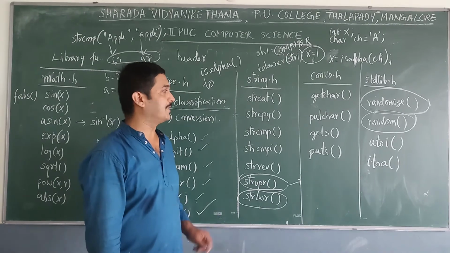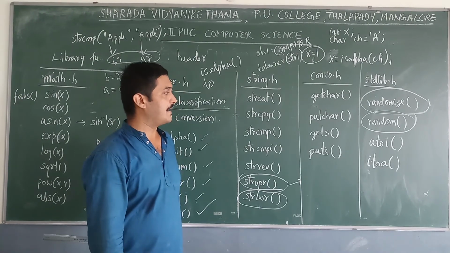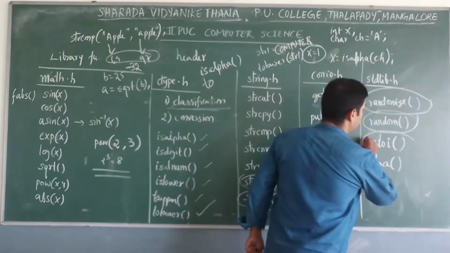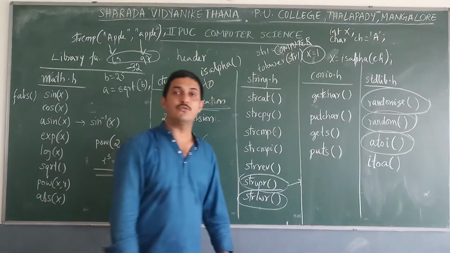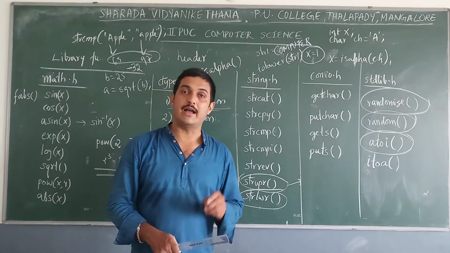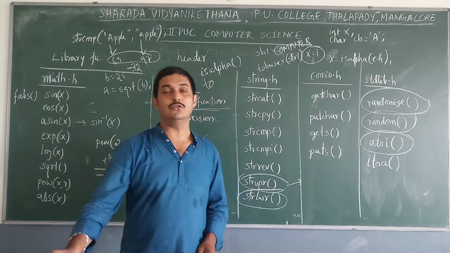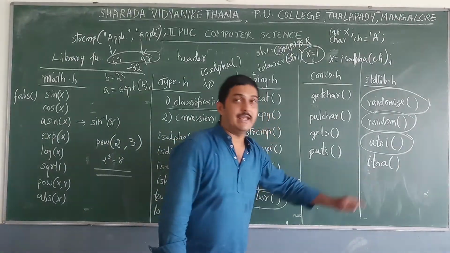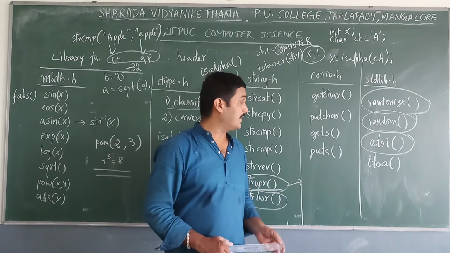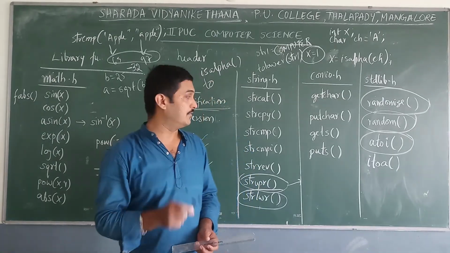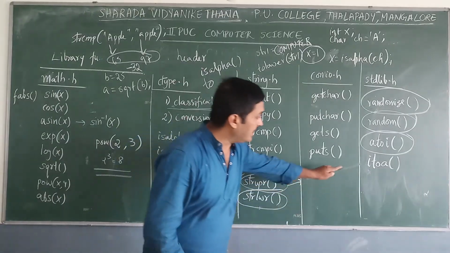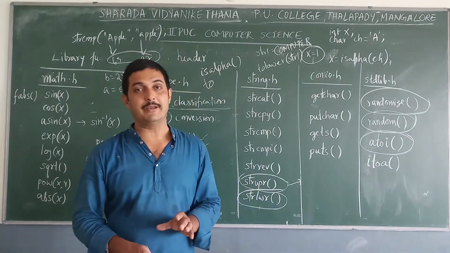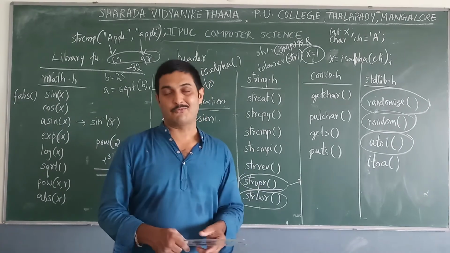Next function defined under stdlib is atoi. So what do you mean by atoi? atoi is to convert character to integer. Next itoa. itoa is one of the built-in functions that is to convert integer to character.